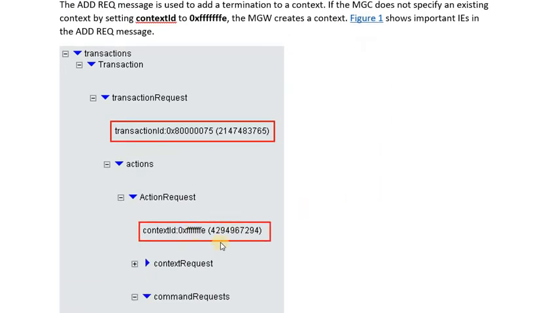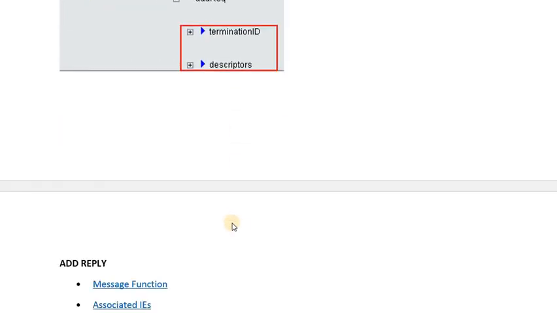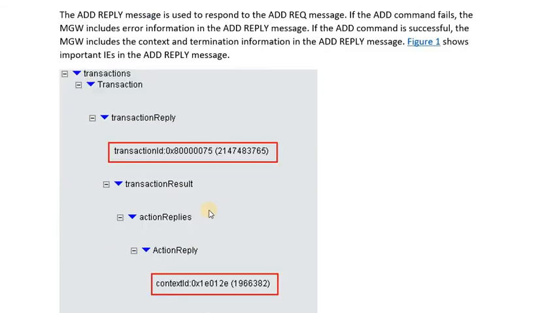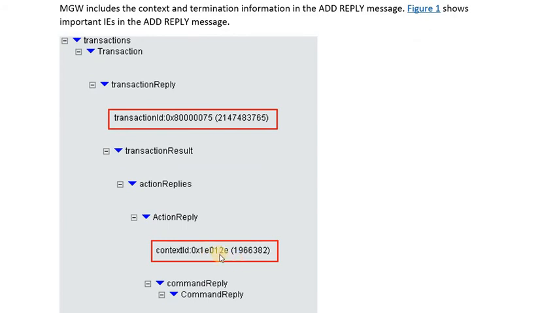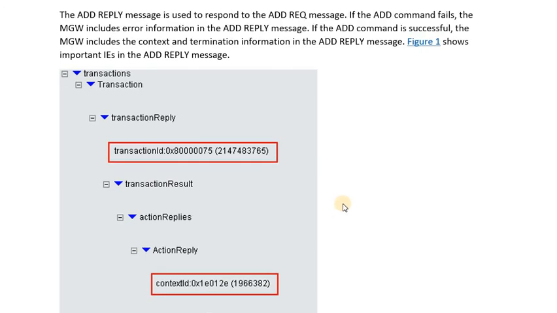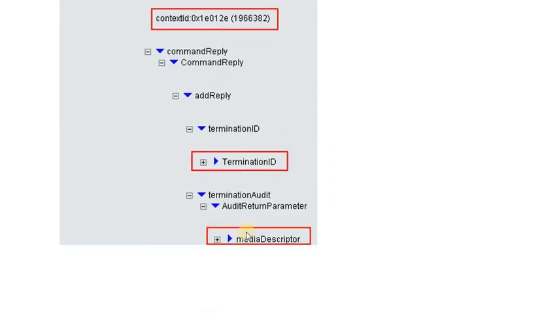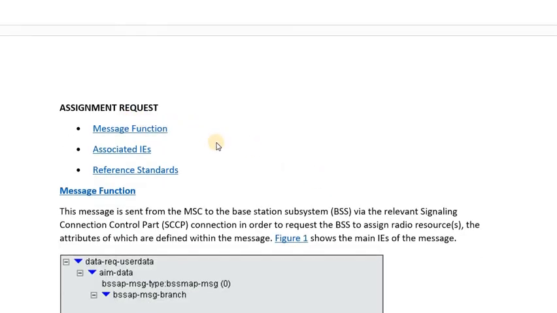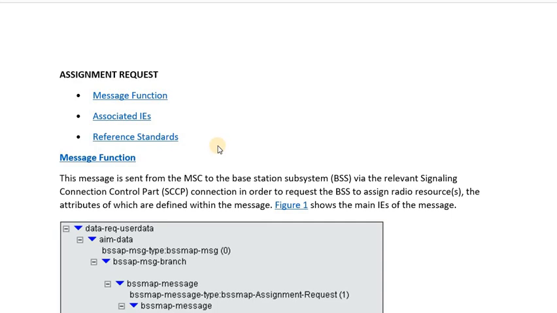So in the initial message, the context ID is set to a default value, while in the subsequent add reply message, the media gateway allocates a specific context ID, which in the later messages is referred to. So in the add reply message, the media gateway reserves the resources and they are provided to the MSC. And the assignment request message is sent to the BSC by the MSC.